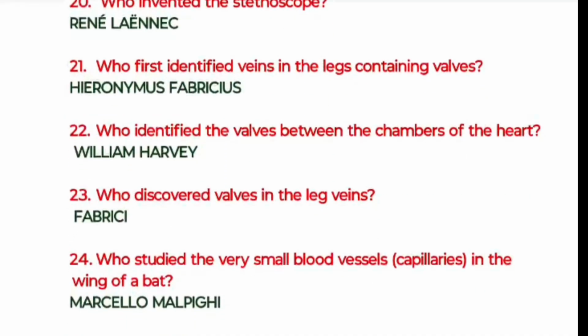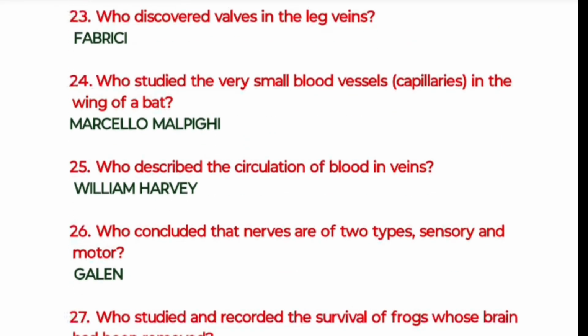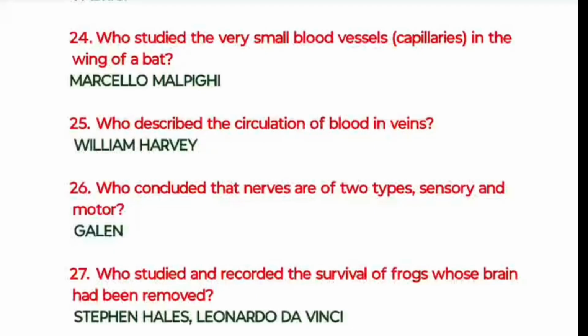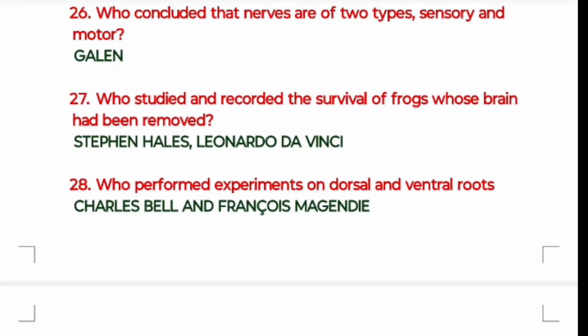And the 23rd one: who discovered valves in the leg veins? Fabricius. And the 24th one: who studied the very small blood vessels, nothing but capillaries, in the wing of a bat? Marcello Malpighi. And the 25th one: who described the circulation of the blood in veins? William Harvey. And the 26th: who concluded that nerves are of two types, sensory and motor? Galen. And the 27th one: who studied and recorded the survival of frogs whose brain had been removed? Stephen Hales, Leonardo da Vinci.